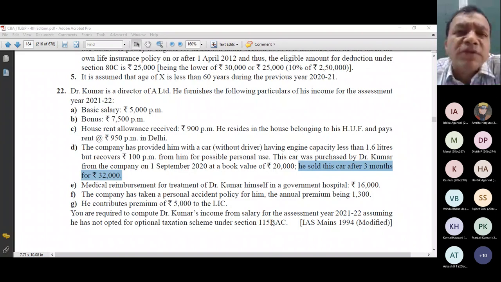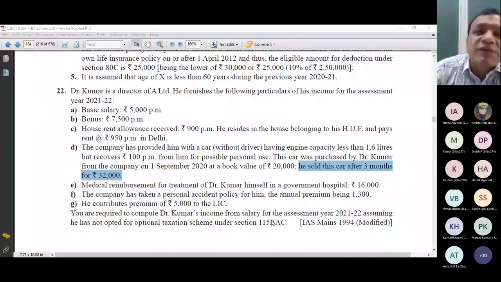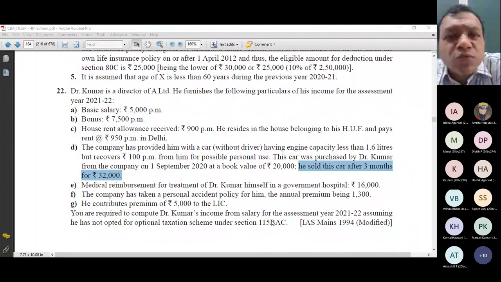Income Tax Act is a subject which cannot be read in isolation. Every topic might be having some relevance with another topic. So in this question, I have to tell you some point of capital gain. I have to tell you some point of depreciation. The depreciation concept doesn't apply here. If you are having this confusion in your mind that why I am saying 12,000 gain, it might be because some of you must be thinking that why not deduct depreciation of the first 3 months from this 20,000, then you see the difference. My answer to this question is that depreciation is not allowed on personal items.